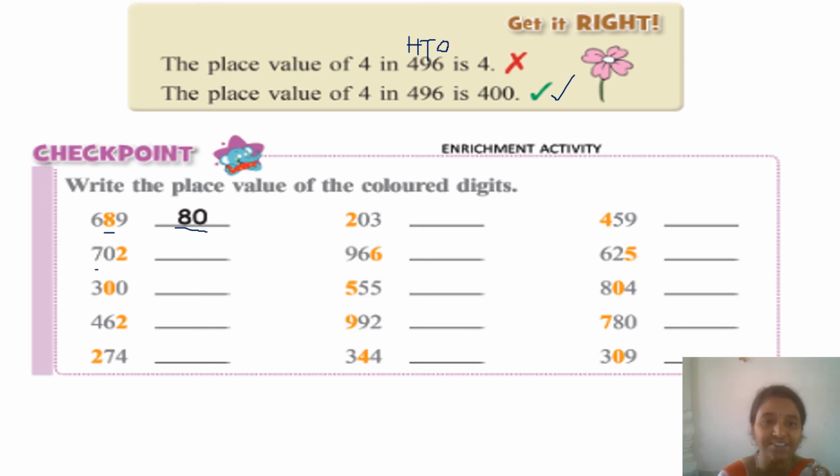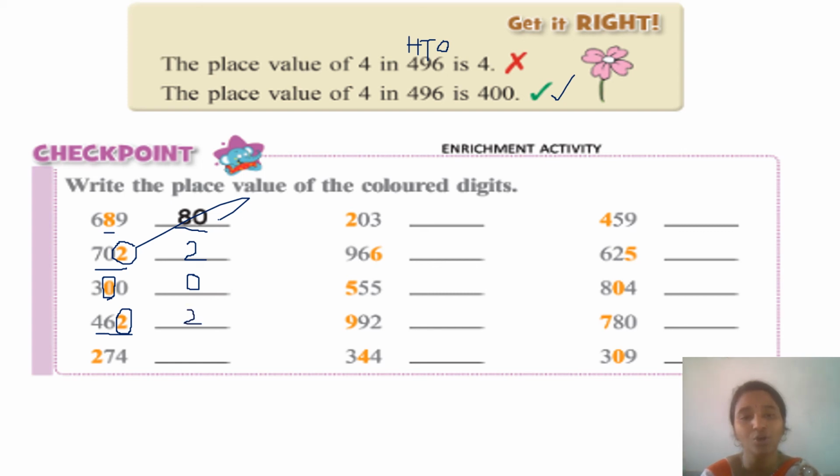Coming to the second one, 702. In this the 2 is colored, right? The place value of 2, as it is in ones place, is 2 only. Next, 300. In this, what is colored? 0. The place value of 0 will always be 0. Next one, 462. In this 2 is colored. What is the place value of 2? It is under ones, no? So 2.